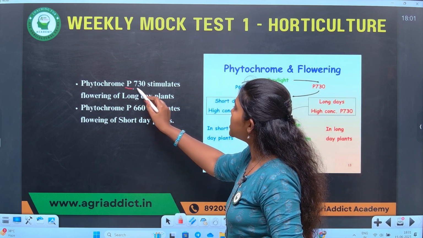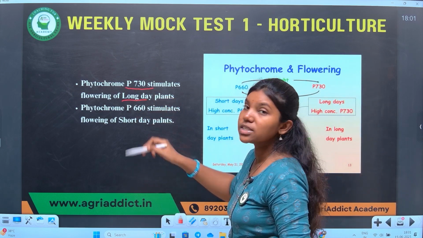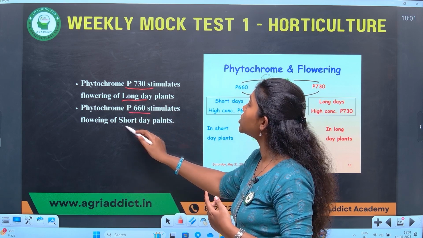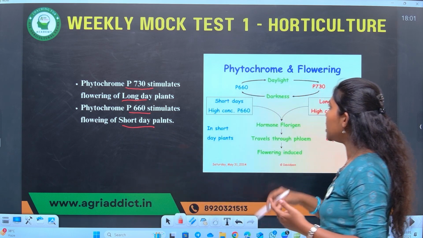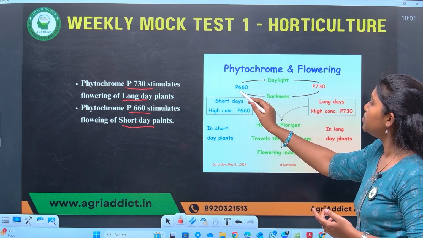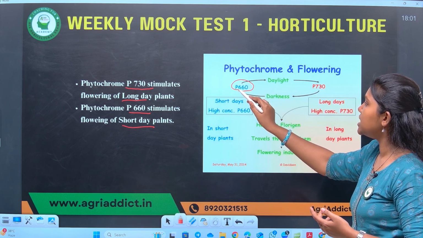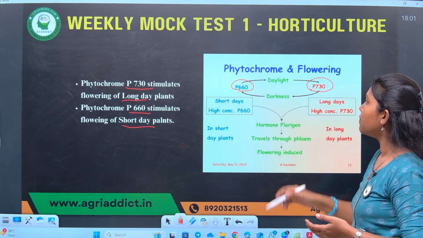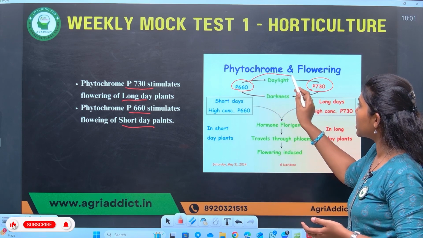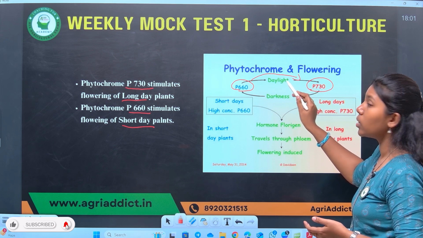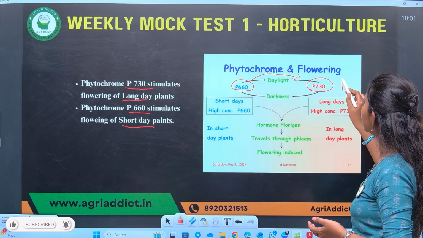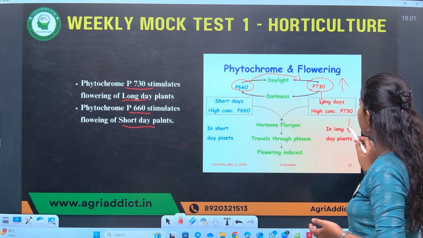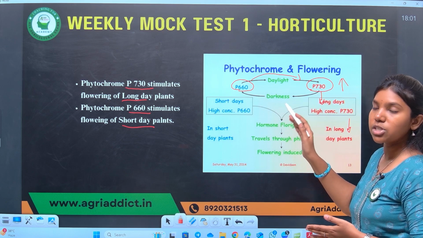Yes, phytochrome P730 stimulates flowering of long day plants, whereas phytochrome P660 stimulates flowering of short day plants. Why does this happen? Let me explain in this picture. See, phytochrome P660 and P730 are present in an equilibrium in any plant. Whenever a plant is exposed to more daylight, the amount of P730 increases, which leads to flowering in long day plants. The reverse action happens in short day plants.